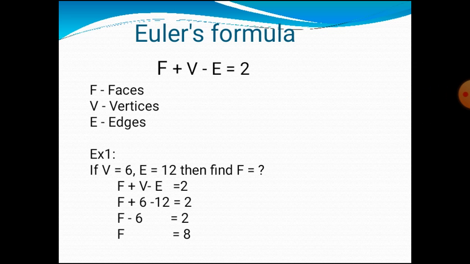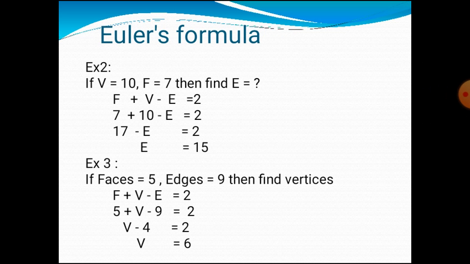First example, if V is equal to 6, E is equal to 12, then find the value of F. So F plus V minus E is equal to 2. So F plus, instead of V apply 6, then instead of E apply 12. So now F minus 6 is equal to 2. F is equal to 8. So the value of F is 8.